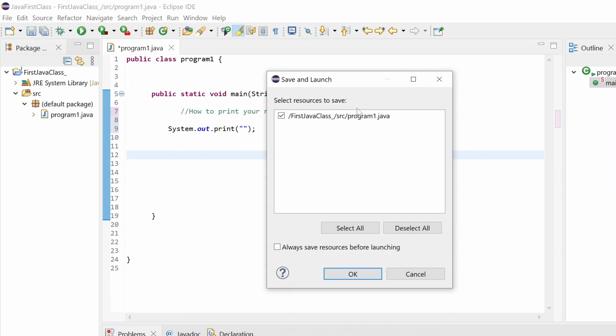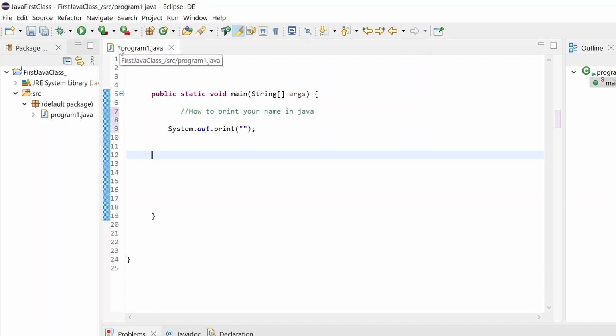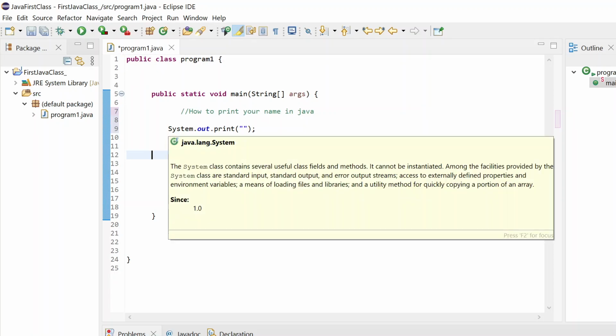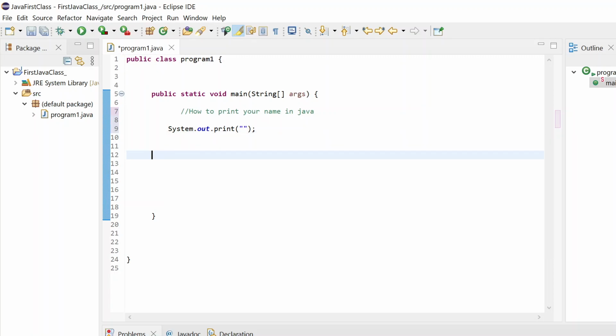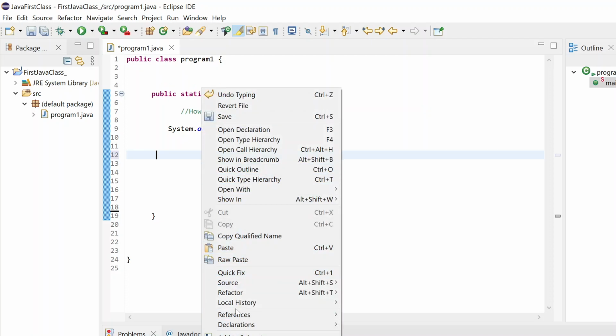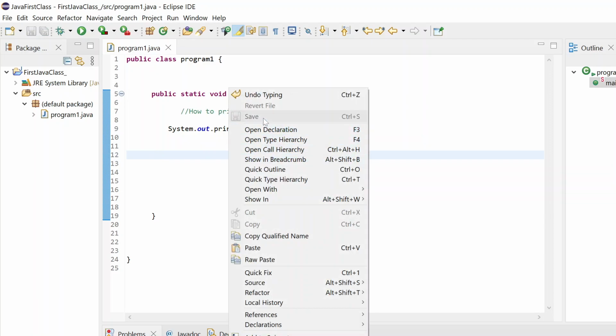it is asking me to save the file. You can see one more small point. Whenever you see one star here, it means the file is not saved. If I press Control S from my keyboard, this will go. If I write anything or hit one space, it says the program class is not saved. So just save it by pressing Control S, or there is one more option here, like save. You can hit Control S directly from the keyboard.